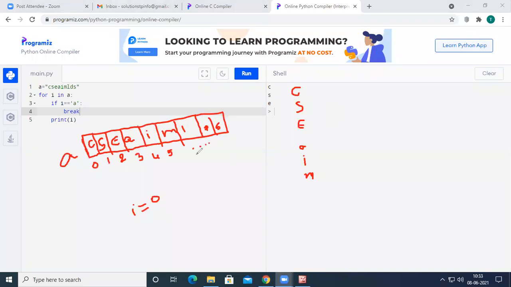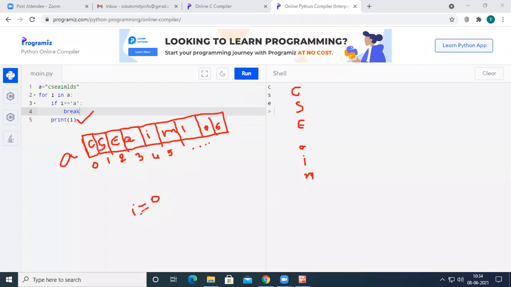Initially, see here, this is how the given string will be stored in the memory. We started the for loop with I equal to 0. So it will verify whether A of 0 is A or not. A of 0 is C, so it is not equal to A, so C will be printed on the output screen.